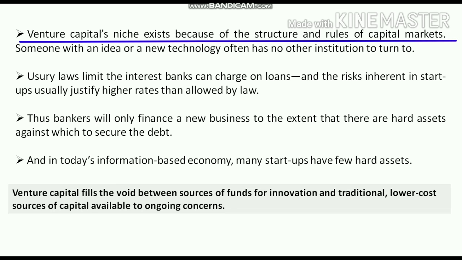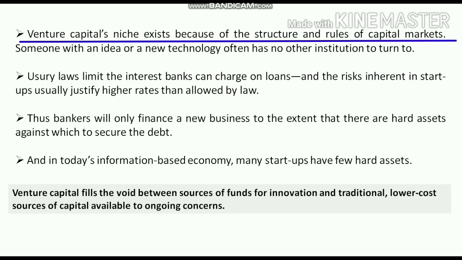Venture capital's niche exists because of the structure and rules of the capital market. Someone with an idea or new technology often has no other institution to turn to. Laws related to banks limit the interest the bank can charge on loans, and the risk inherent in the startup usually justifies higher rates than allowed by the law.